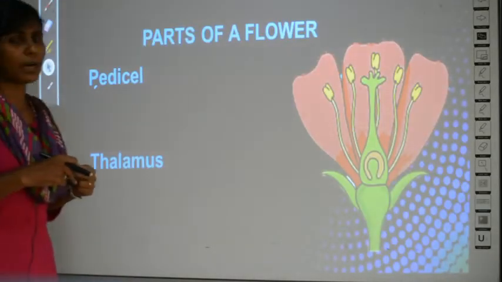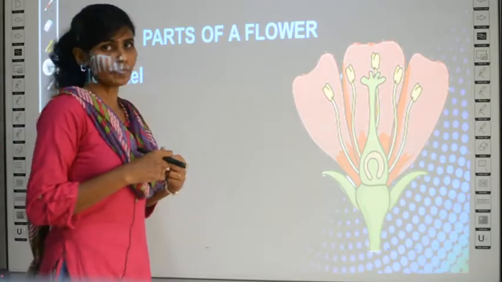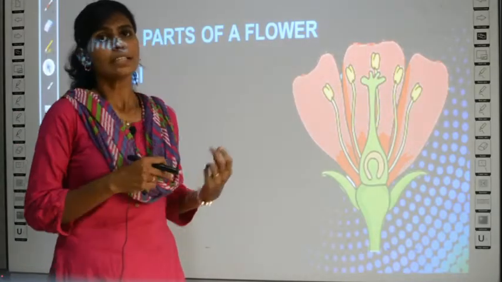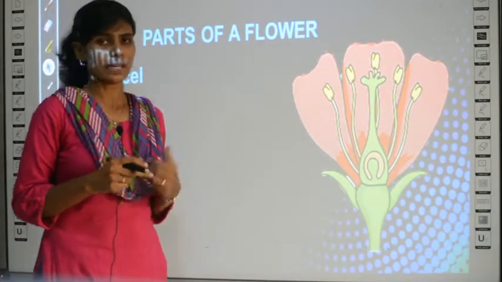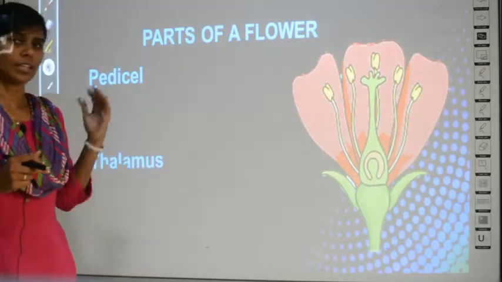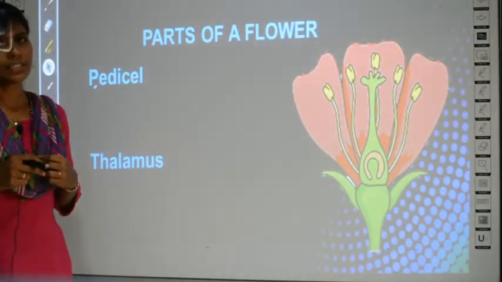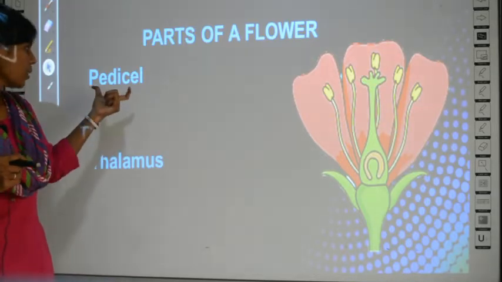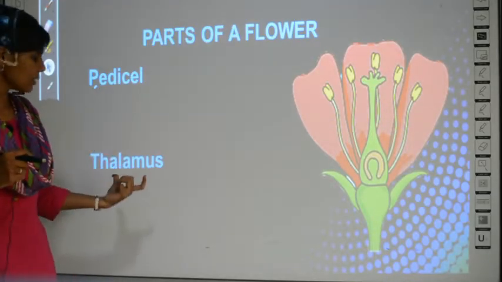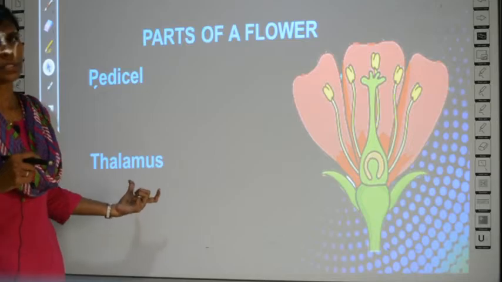Then we learn about the parts of a flower. What are all the different parts of a flower? We learn in the upcoming slides, not in this slide. So before learning the parts, you should know two more terms. One is called pedicel and the next one is called thalamus.